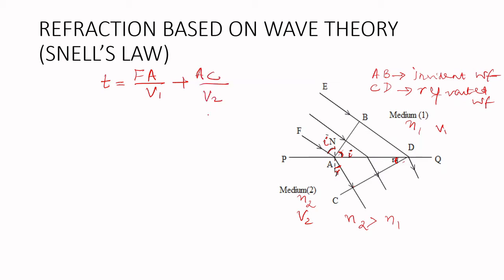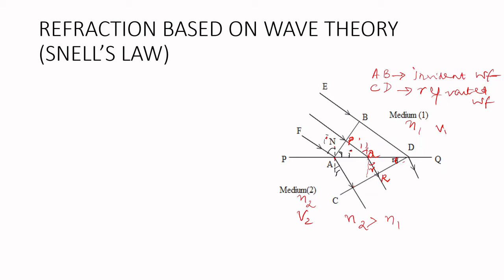Now we will find out FA and AC in terms of the angles I and r, as well as the constant distance of the interface called AD. We will consider a ray which is passing through PQR for the calculation of Snell's law. We will take the example of the ray PQR here.